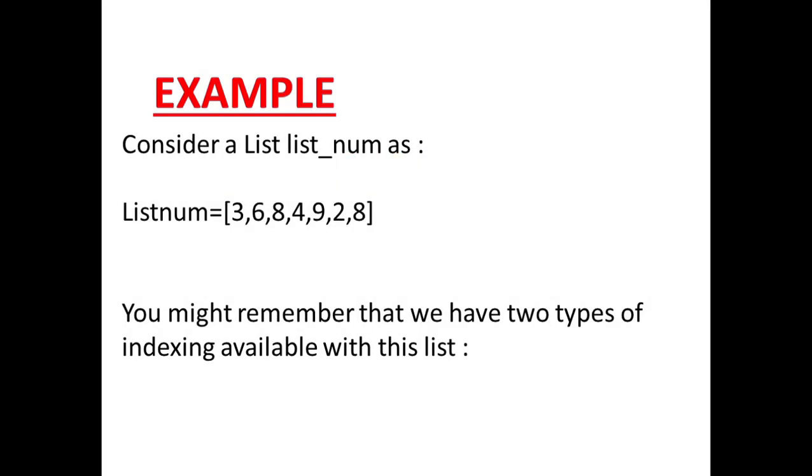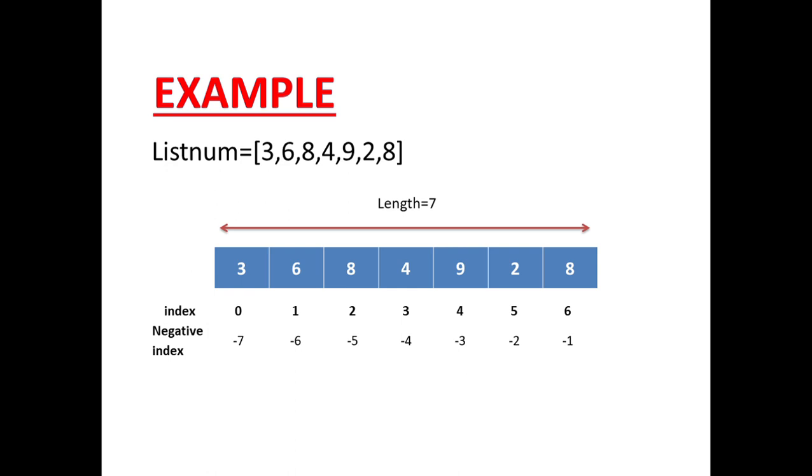So take an example. Suppose we are having a list. Its name is list num. It is having 7 elements, 3, 6, 8, 4, 9, 2, 8 separated by commas. Now you might remember there are two types of indexings available in list. Its length is 7, and you might be remembering the function to calculate the length of a list is len. List name dot length, so you will come to know the length of the list.